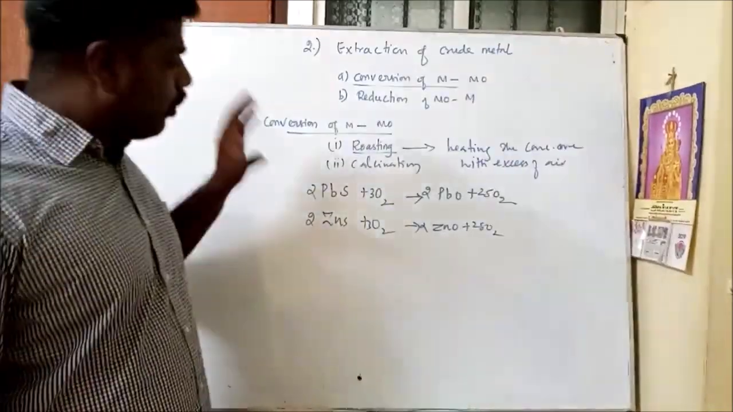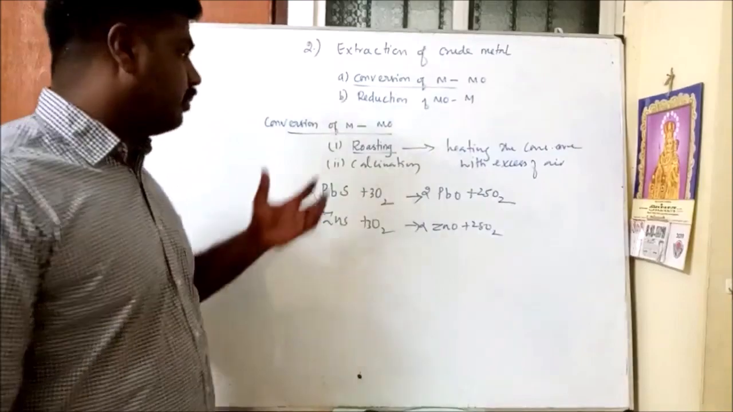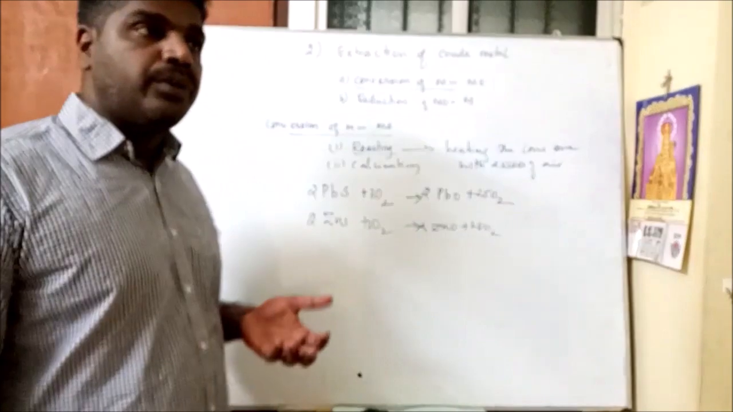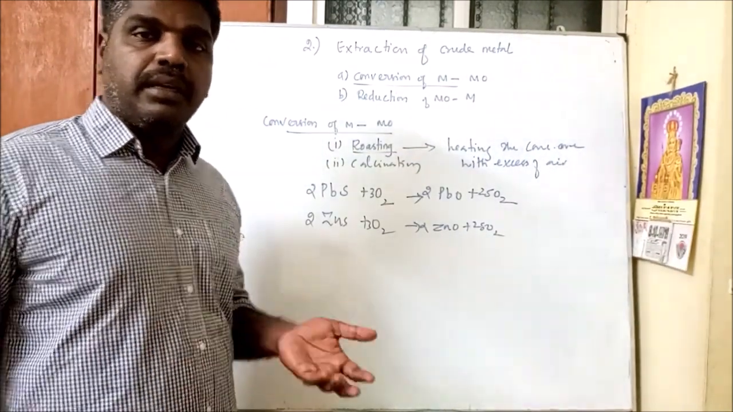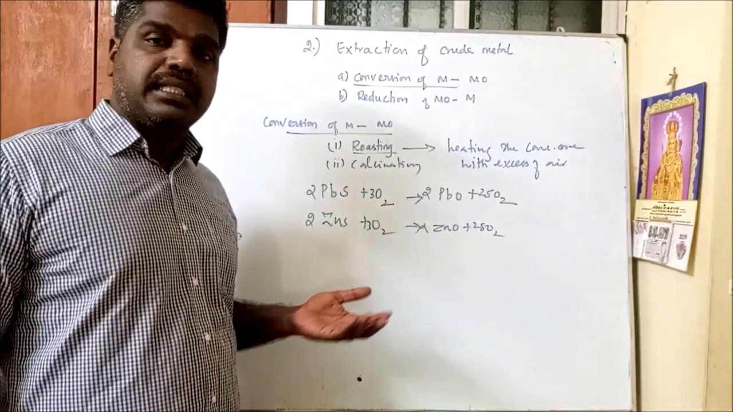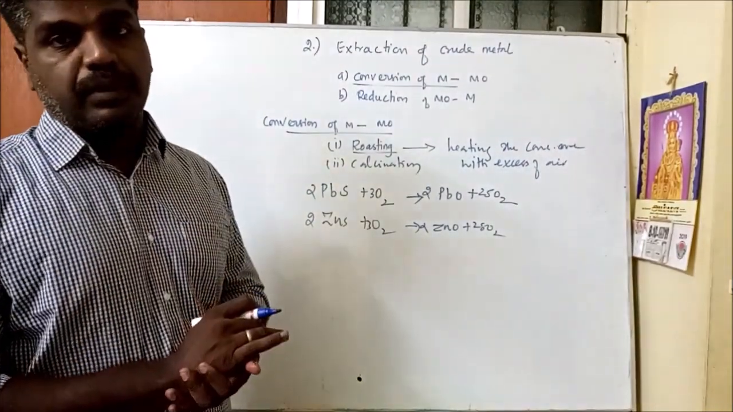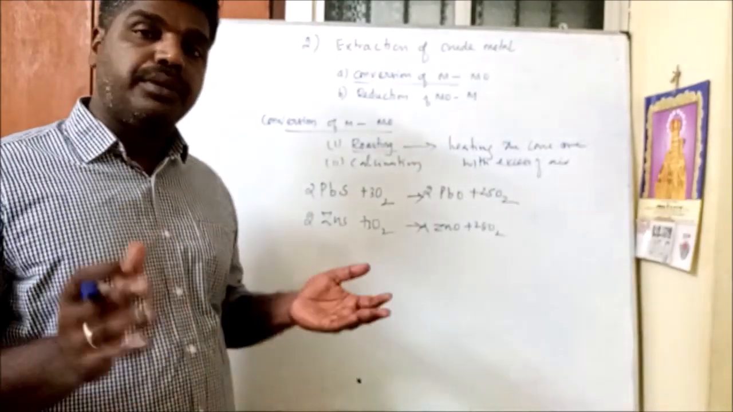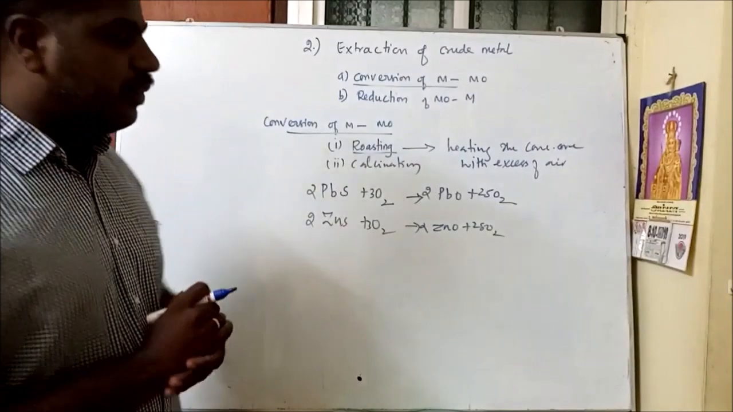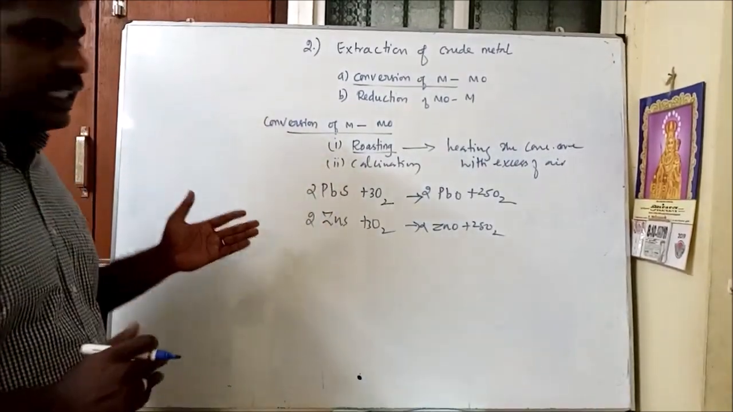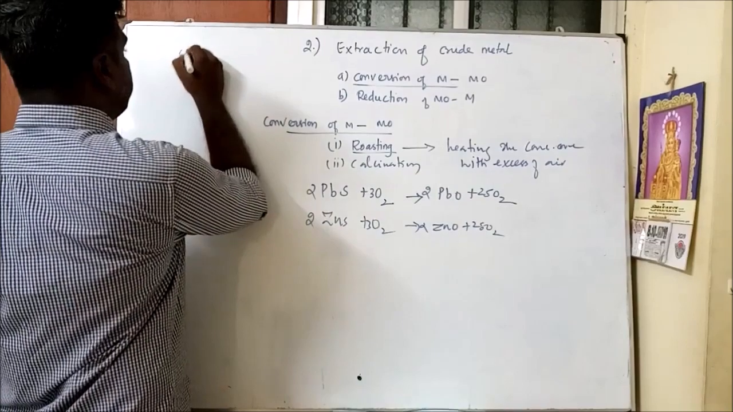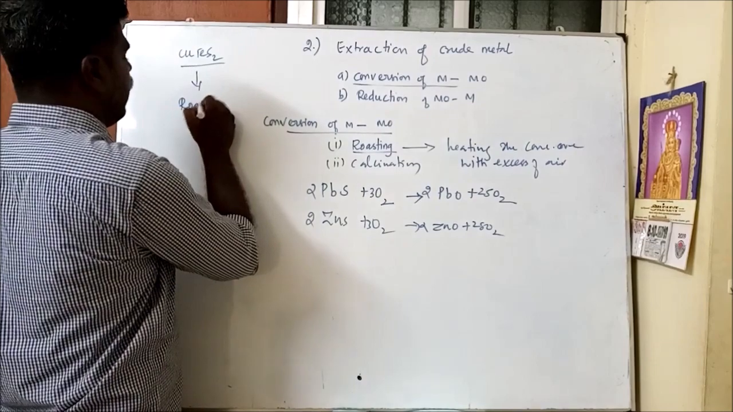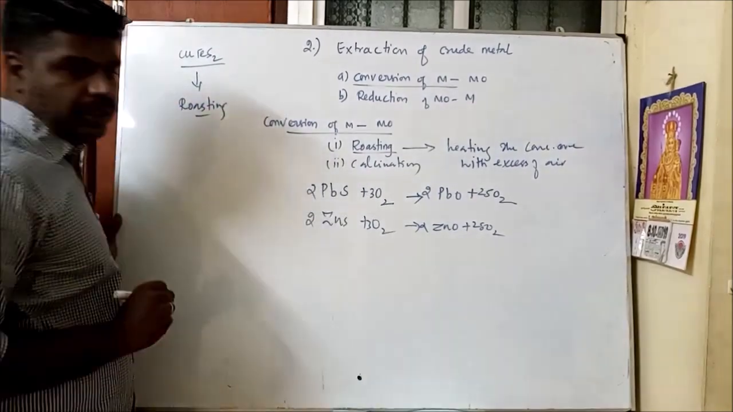While roasting, there is one benefit in roasting the ore. During the roasting, that is, during the heating with the excess of air, some of the volatile impurities escape. Volatile impurities means those that evaporate easily; they evaporate into the air itself. For example, during the extraction of copper, the important ore of copper is copper pyrites. After concentrating, this copper pyrites should be roasted.